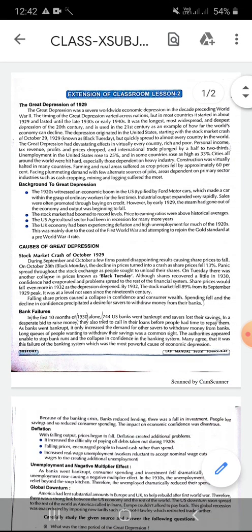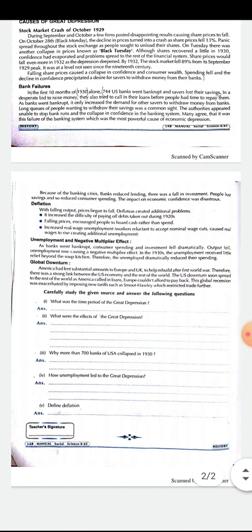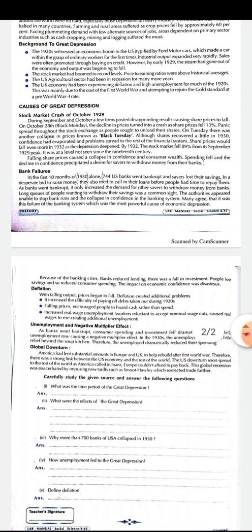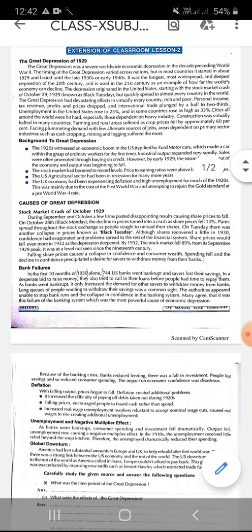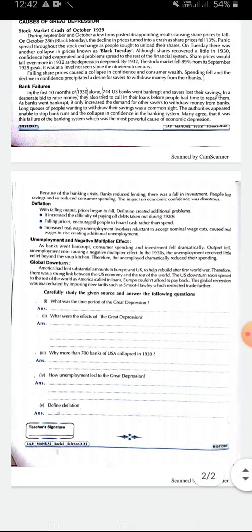Apart from this, in this assignment, the heading given is Extension of Classroom Lesson 2. This assignment is of just 2 pages. As you can see, a short text is given over here, and at last 5 questions are given.